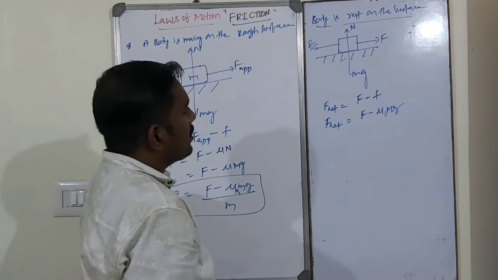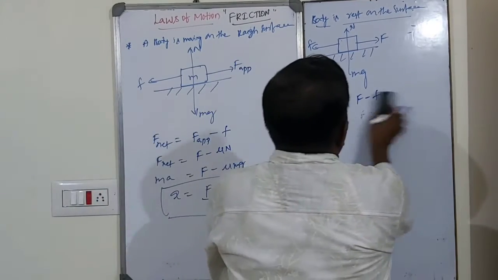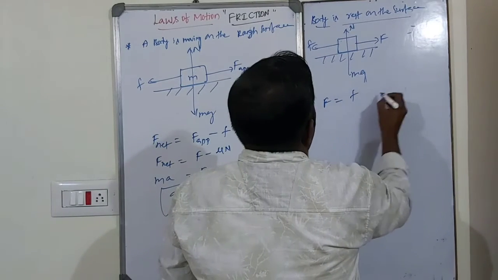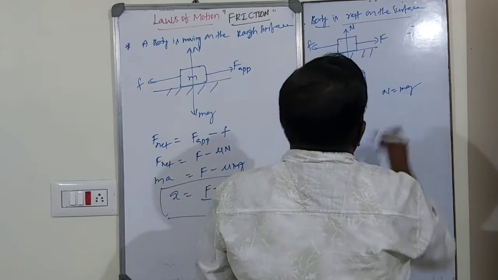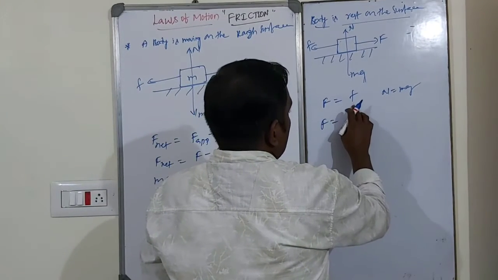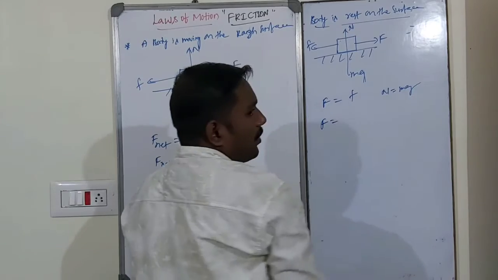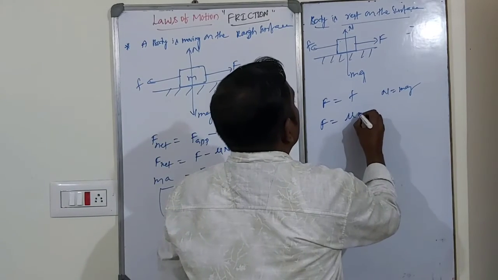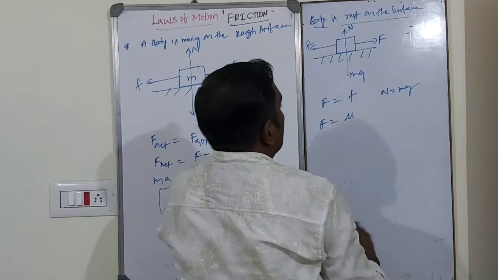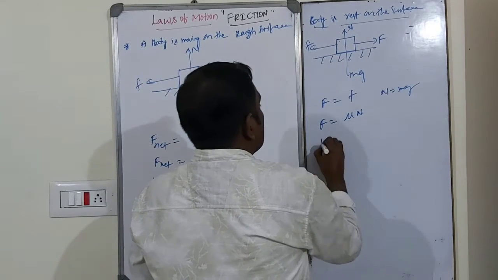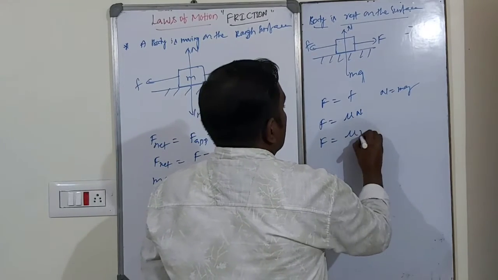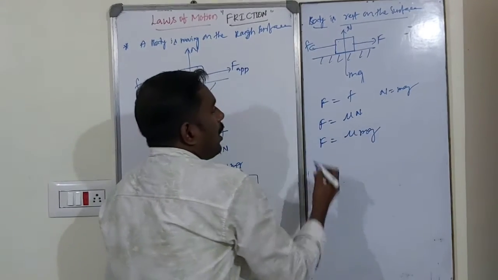So that is the same. The body is at rest on the surface, so both are the same. See, body at rest means applied force F is equal to frictional force f, and N is equal to mg. f is equal to mu into N, which is mu into mg. So F is the applied force.